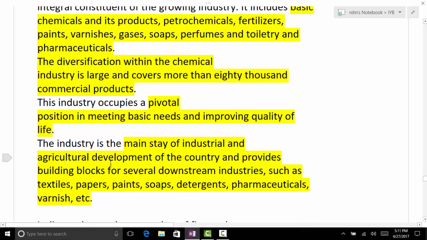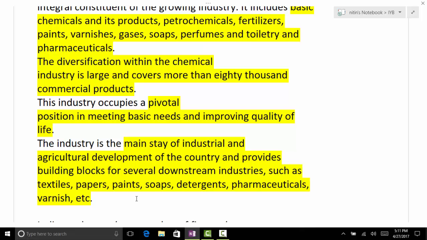It is the mainstay of industrial and agriculture development, how? Fertilizer. And it provides the building block of several downstream industries such as textile, paper, paints, soaps, detergents, pharmaceuticals, and varnish. You can see even these industries are linked to the chemical industry because they are part of its downstream industry.